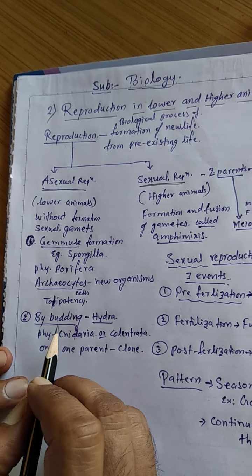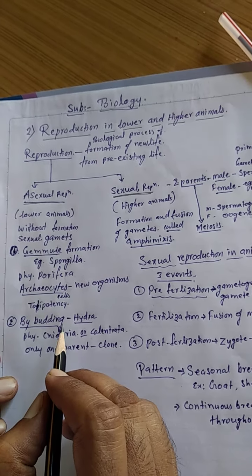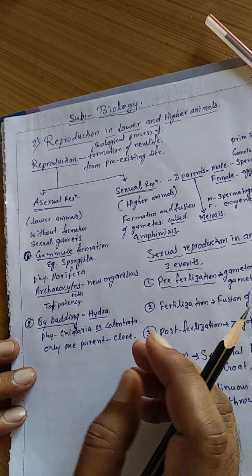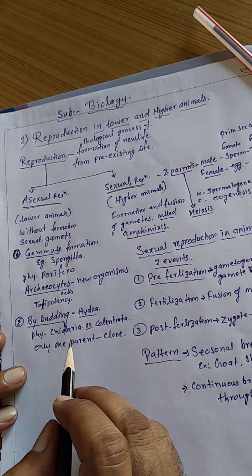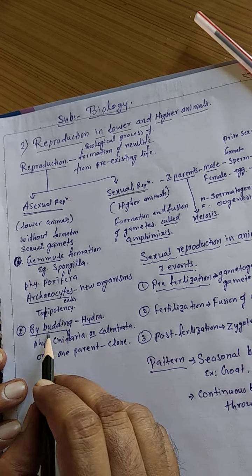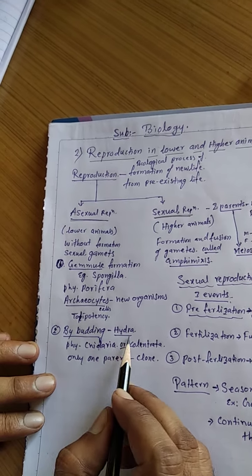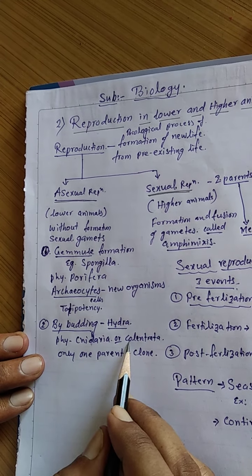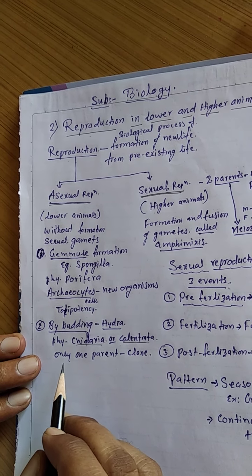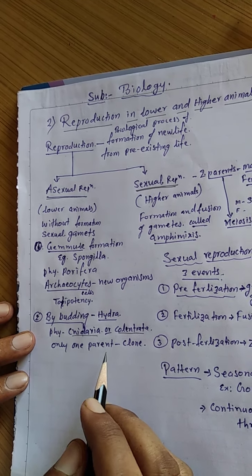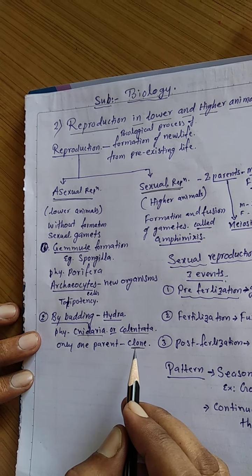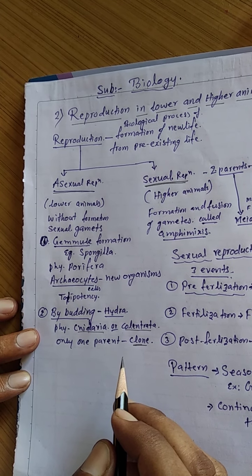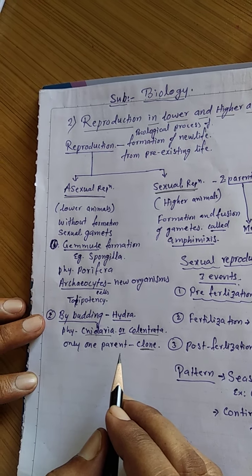Now the second type is budding. The example is Hydra. In budding, a bud-like projection forms and a new animal develops. So it is called the budding type of reproduction. Example Hydra, in phylum Cnidaria or Coelenterata, and only one parent is required. This is called cloning. Cloning means the progeny is identical to the parent.